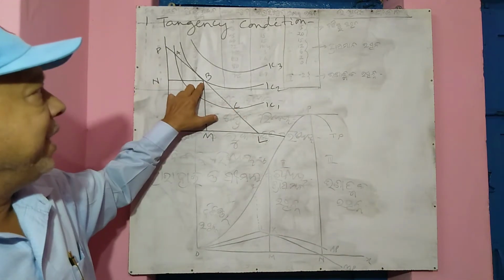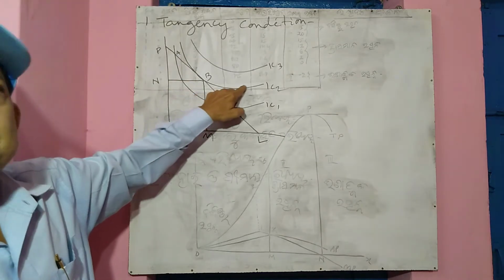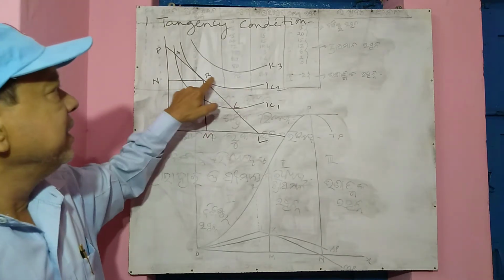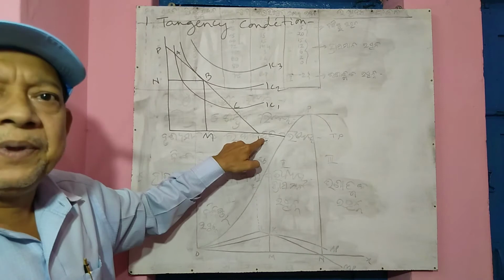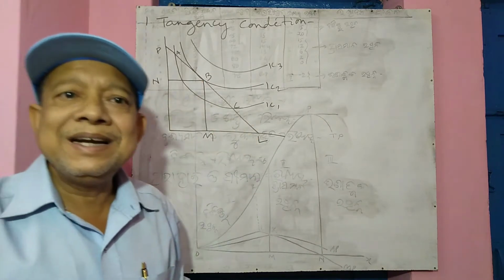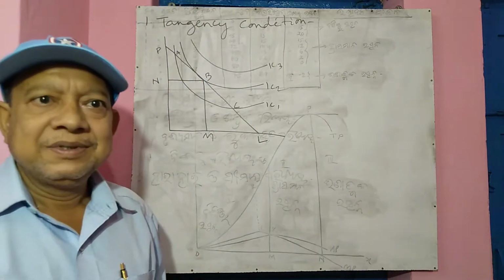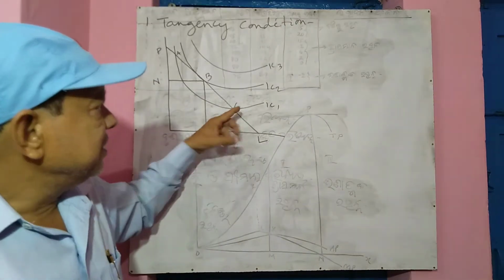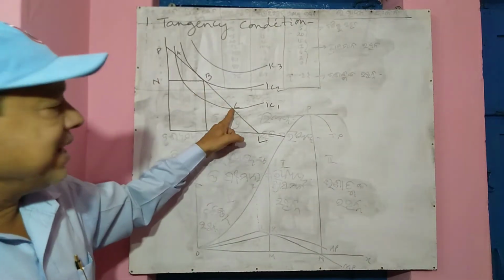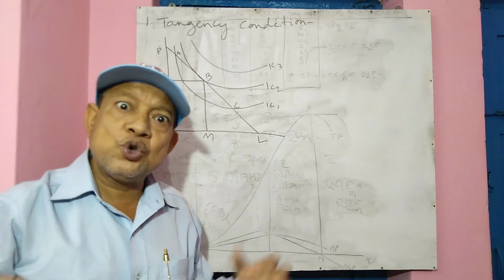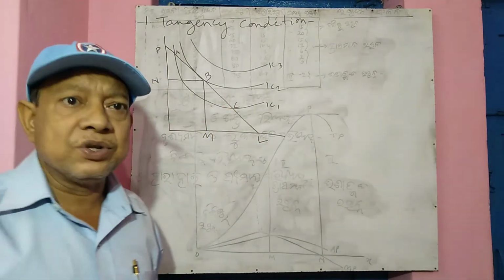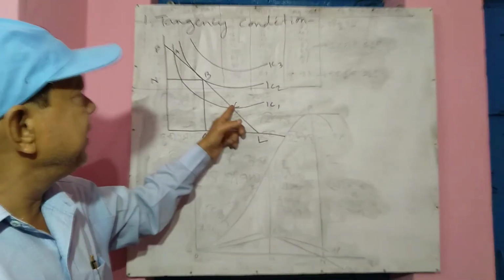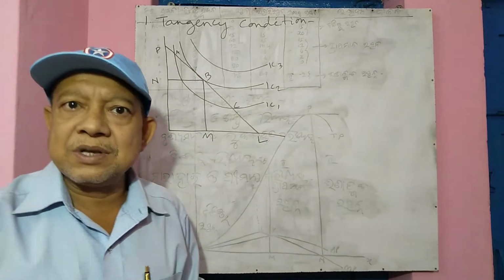We can know this because the point B satisfies all our conditions of utility maximization. This is a point where the indifference curve IC2 and the price line PL are tangent to each other. A and C also have intersection, but this cannot be the right choice of the consumer.